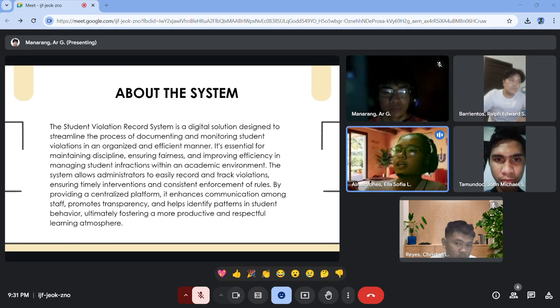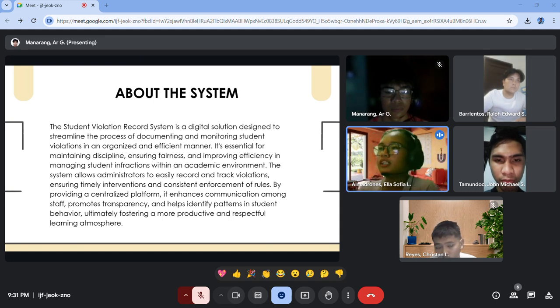So, about the system, the student violation record system is a digital solution designed to streamline the process of documenting and monitoring student violations in an organized and efficient manner. It's essential for maintaining discipline and ensuring fairness and improving efficiency in managing student infractions within an academic environment.